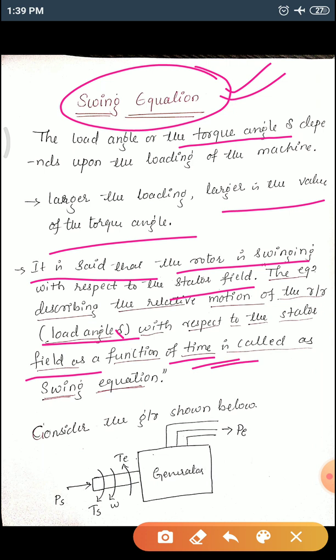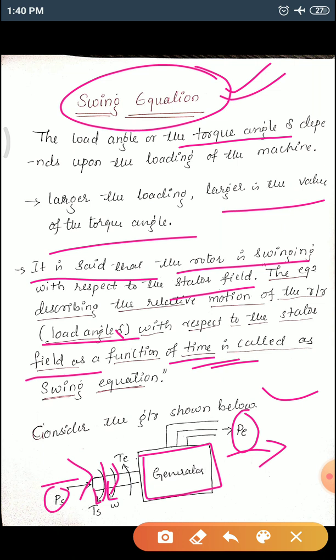Therefore we'll consider a generator as shown below. When you consider this, you can observe here: the generator receives a mechanical power, which is indicated as PS, and a torque TS is produced. The rotor speed omega starts rotating as omega via the shaft from the prime mover. It delivers an electrical power PE to the power system network via bus bars.